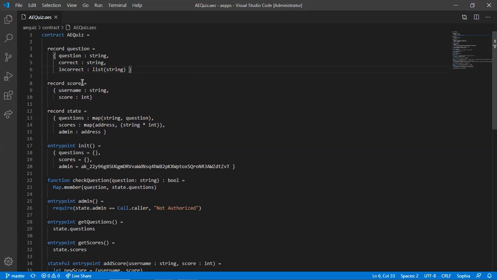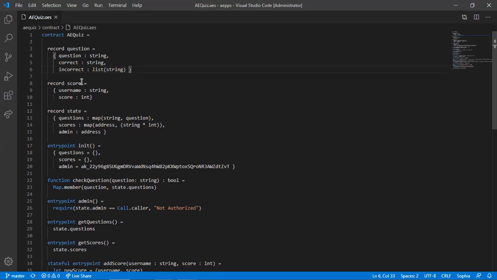And then she created a record called score, which is collecting username, which is a string, and also the score, which is an integer. Then the record state, where she's mapping each question to a string, and this string is the question itself, and then the scores record mapping an address to a tuple data type of string and integer, which I believe is the score record.